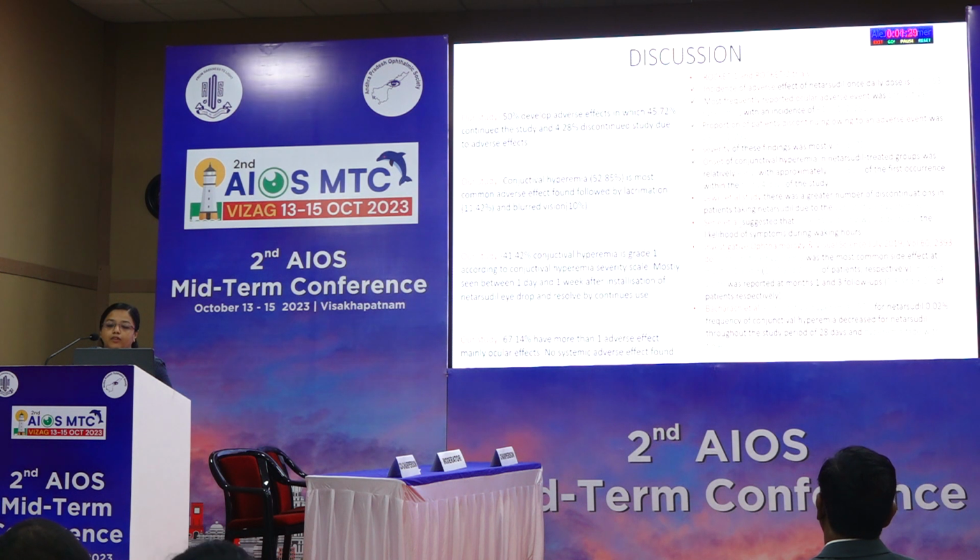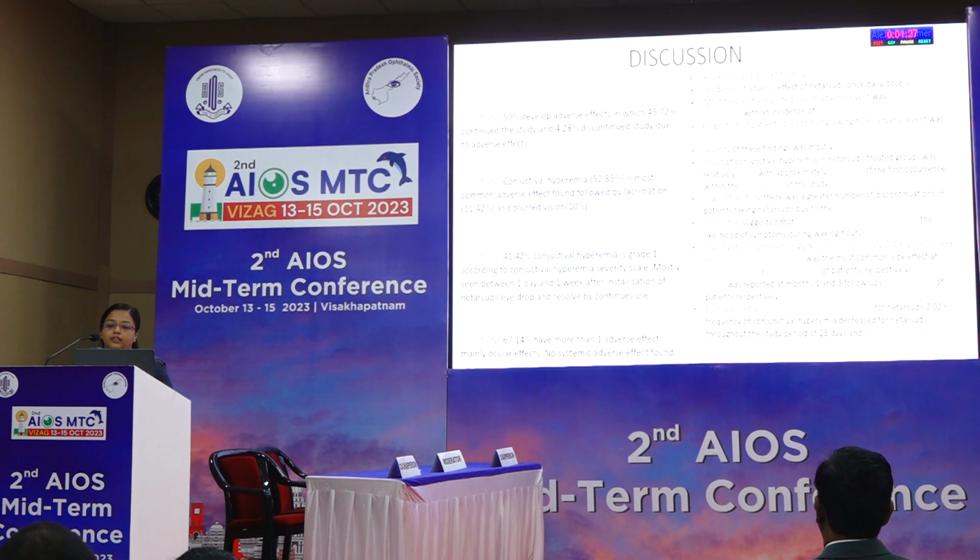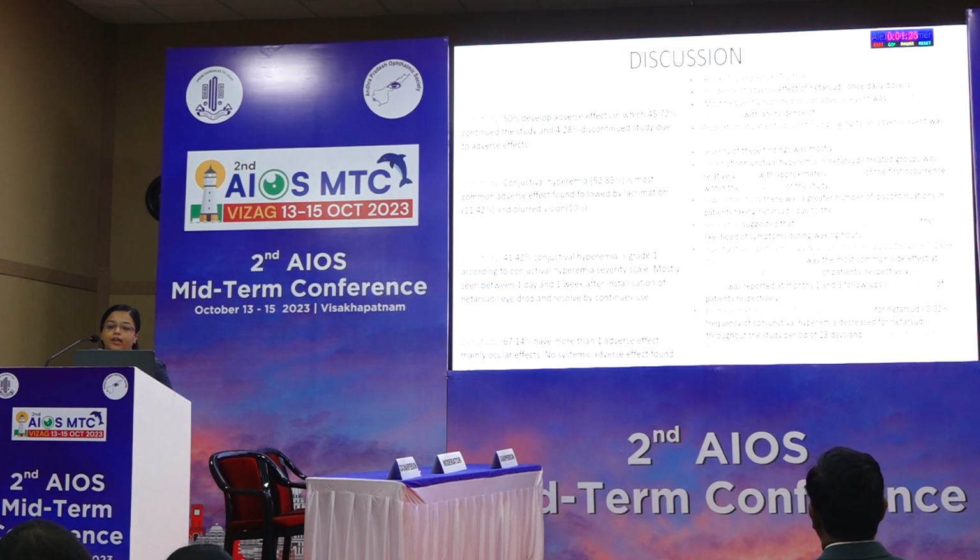Investigative Ophthalmology and Visual Science reported that conjunctival hyperemia is the common side effect at months 1 and 3, followed by blurred vision. The Bakarki et al. study shows that conjunctival hyperemia is seen in 57%. The hyperemia fades with time.